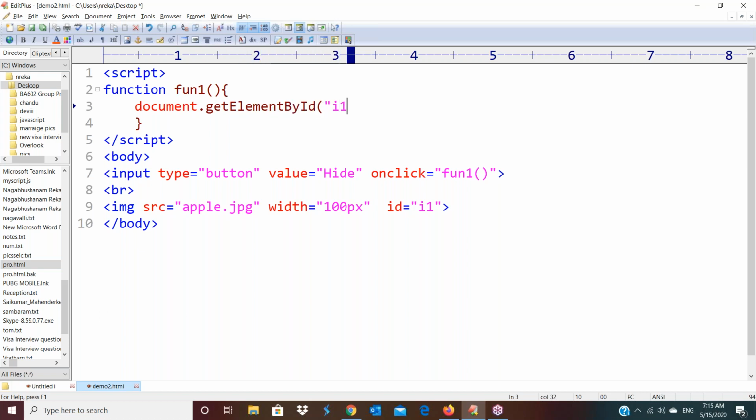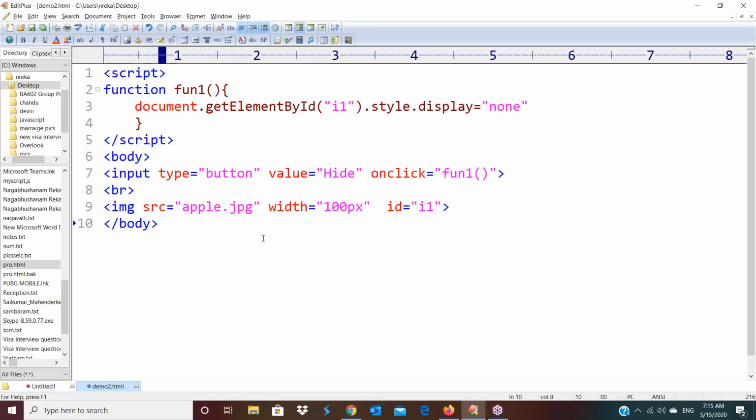So the idea I have given for this image is like this. A small function I created in JavaScript, and that function I'm calling when I click on the button control. In this function I am trying to hide the image. Now refresh this, and when I click here, the image is hiding, right?